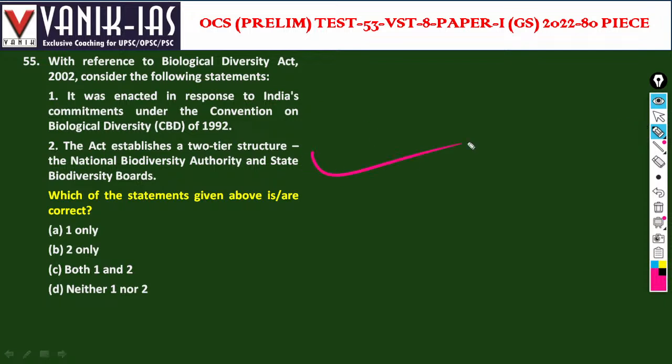This is right. India has also established the National Biodiversity Authority, NBA, which is a statutory body.